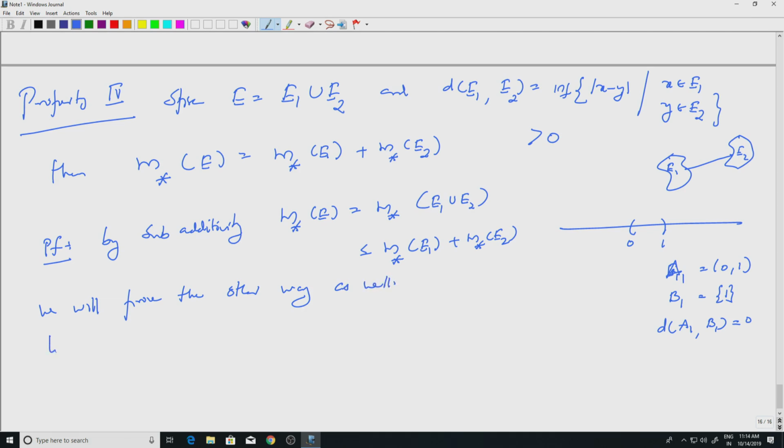So let delta positive be such that the distance between E1 and E2 is greater than delta.